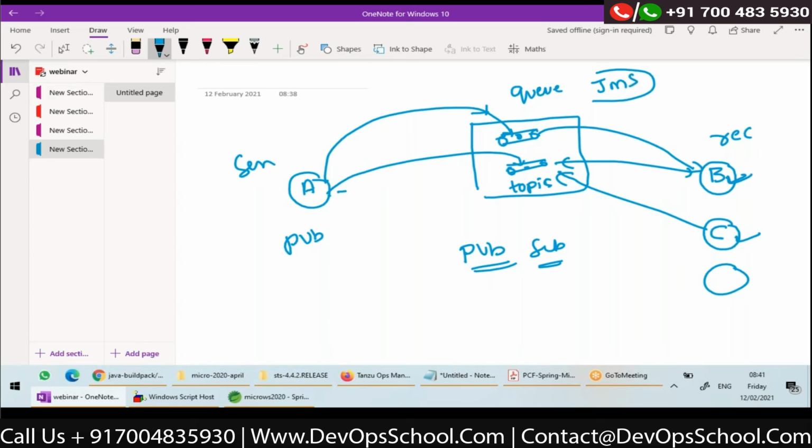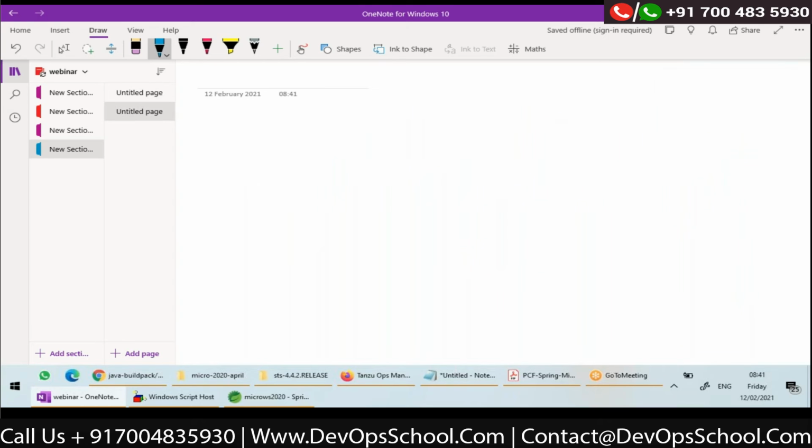But if we are using JMS, this is valid only for Java to Java, right? So if we want a Java application to send a message to Python or Ruby or .NET, anything, we can go with one more thing called an AMQP server instead of JMS.